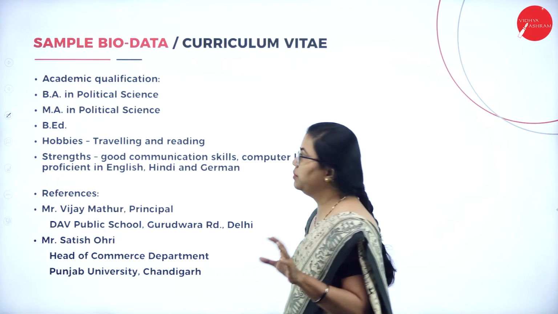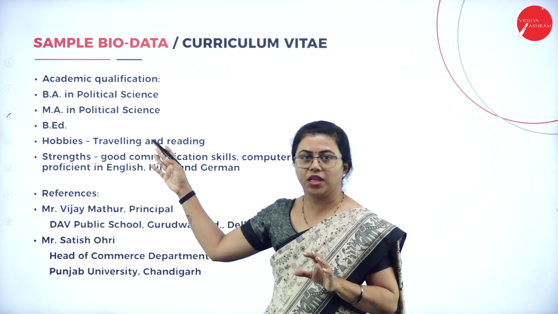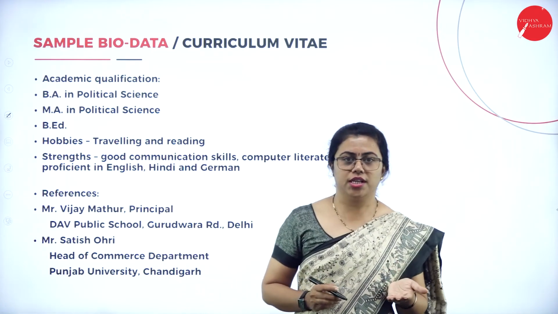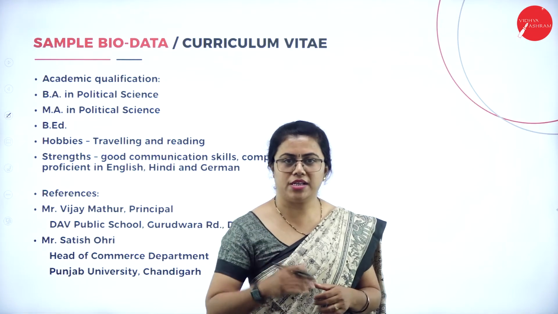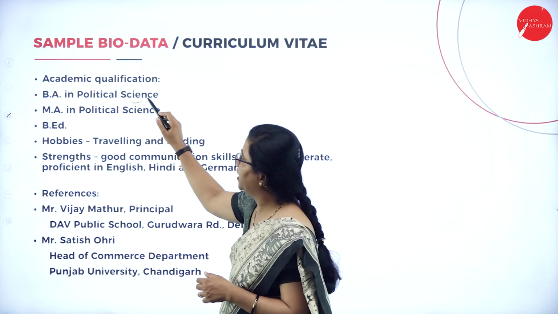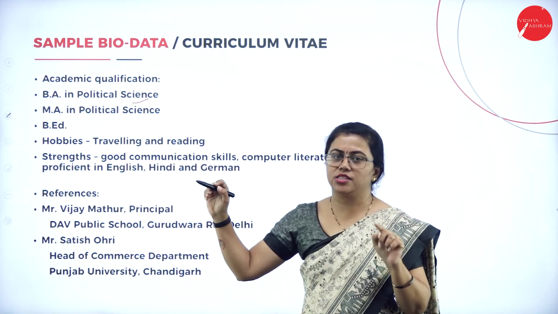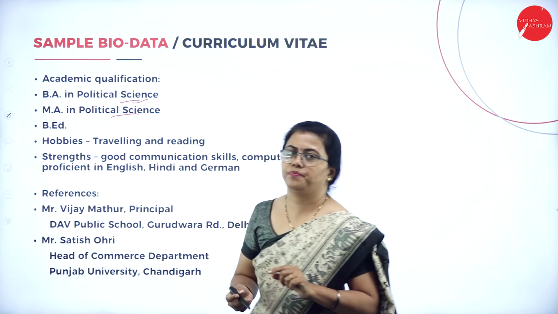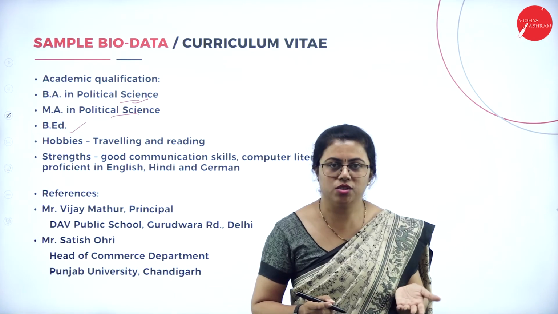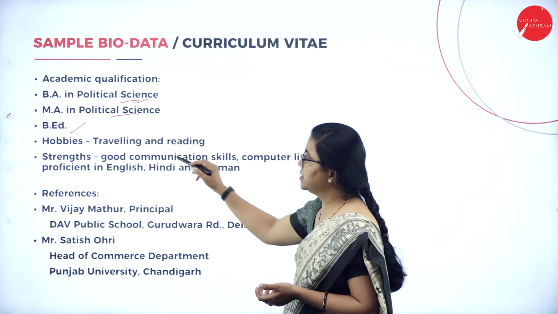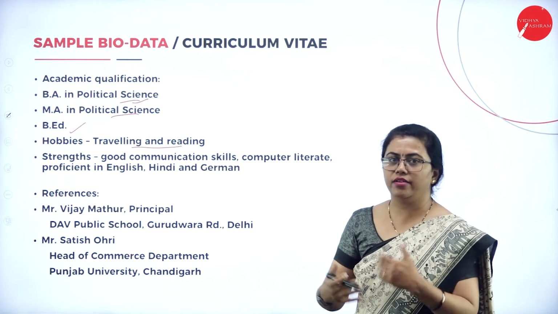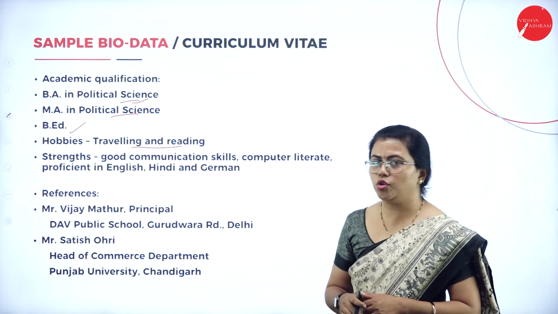Then we have this academic qualification, which is very much important. So what is the qualification required? If at all that person is teaching for postgraduate, he should have a master's degree. Also PhD is desirable. Fine. So BA political science, that person is teaching political science, so it has to be political science only. Also BA, that means that person is a trained teacher. Then we have hobbies. What are the hobbies? That will also add up, because in political science you travel and get a lot of information, so that may also help the employer.